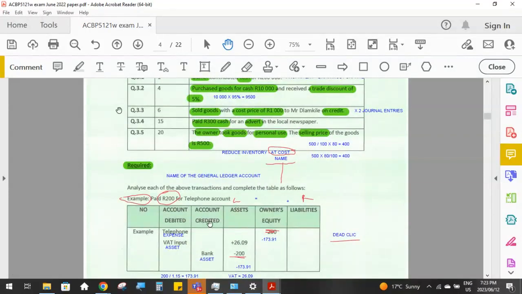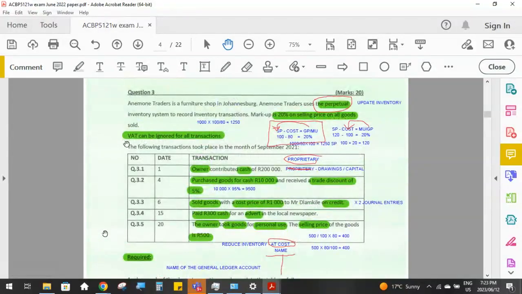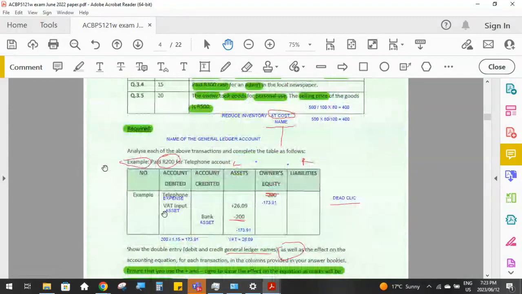Okay, if that was the case, you would do your transactions like we did here with this example. In this example, they included VAT, which they shouldn't have because they told you here VAT can be ignored. But at least it gave me the opportunity to show you if VAT is involved in the question, then this is how you've got to take it into account.